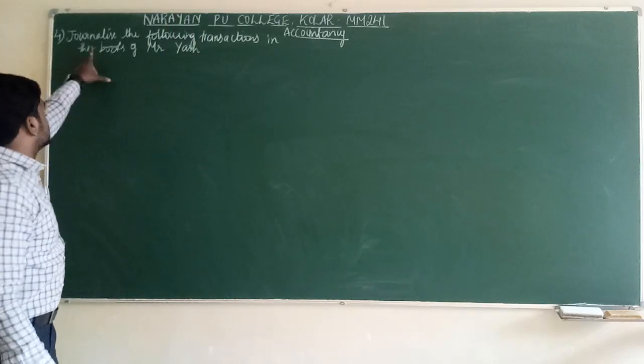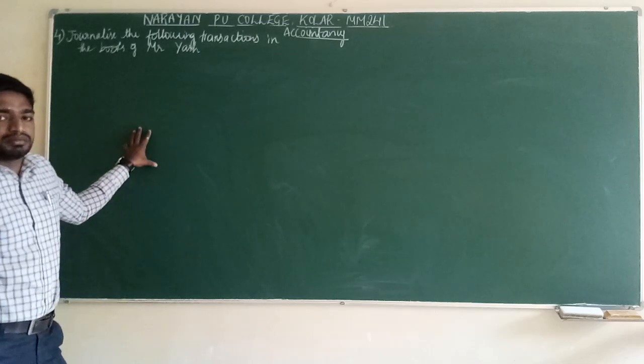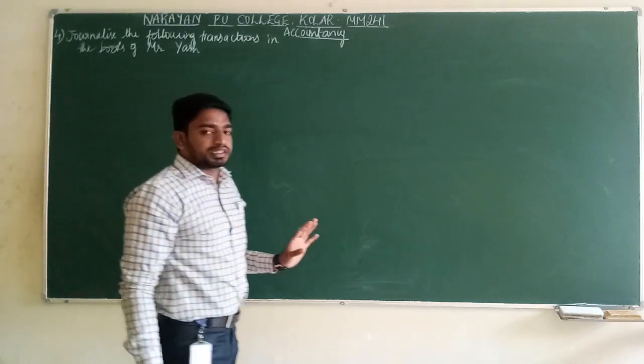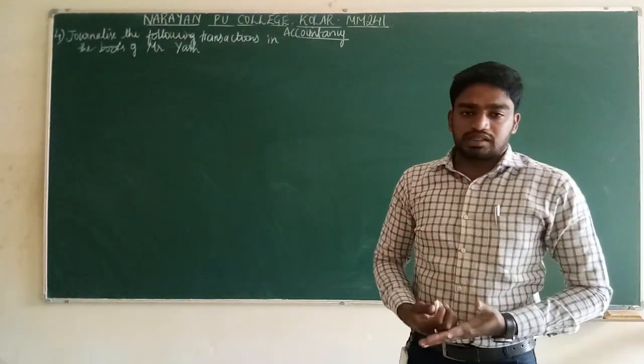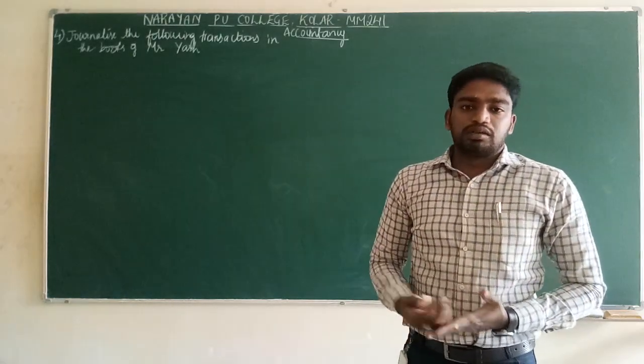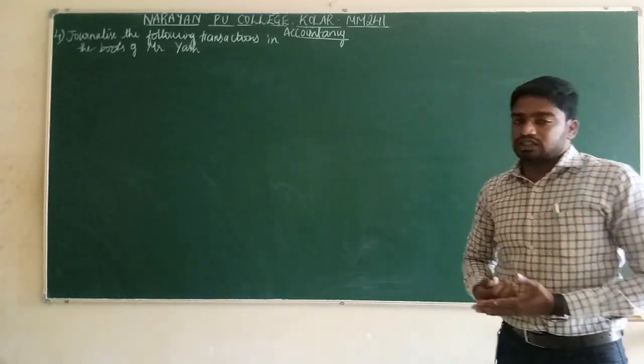What is the question? Journalize the following transactions in the books of Mr. H. Mr. H has started the business and he has done some activities. He has passed some transactions. For those transactions, by taking the help of the English system, we have to pass journal entries.